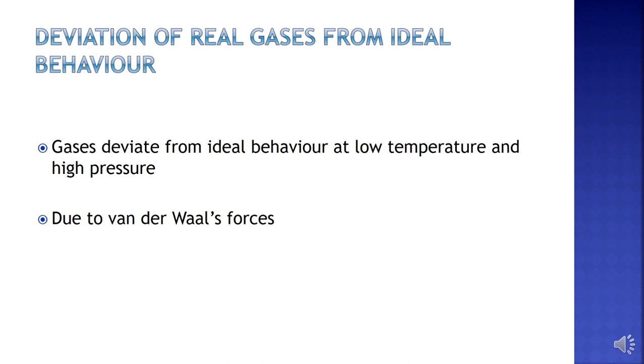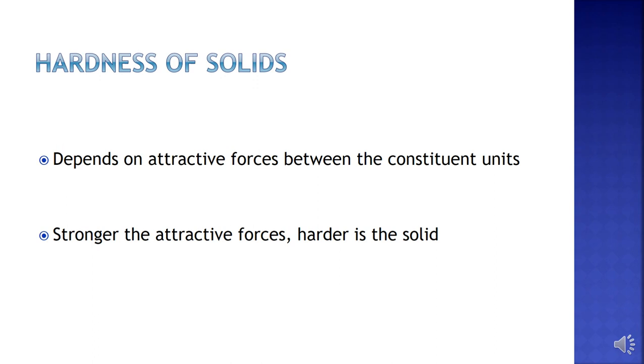Now we have studied in your lower classes that real gases deviate from ideal behavior. These real gases deviate from ideal behavior at conditions of low temperature and high pressure. This occurs due to the existence of van der Waals forces. So the deviation of real gases from ideal behavior also occurs due to the presence of van der Waals forces between the molecules.